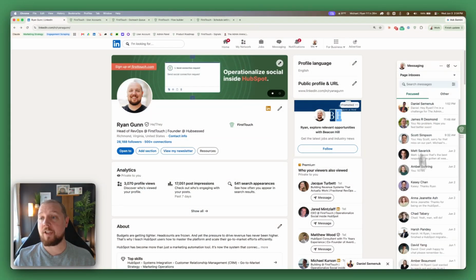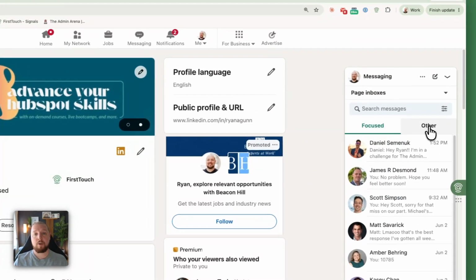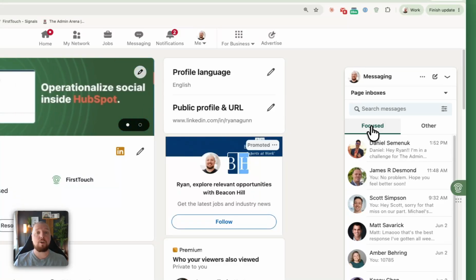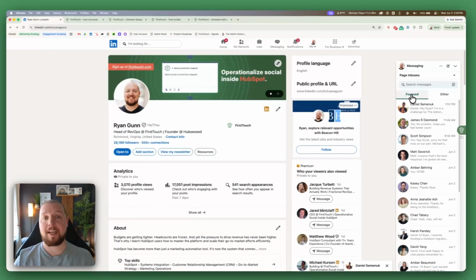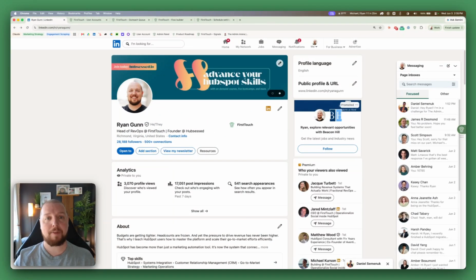Behind the scenes, LinkedIn also has an invisible trust score. That's going to impact whether your messages end up in the focused or the other inbox, which can have a huge impact on whether or not your prospects actually see the messages that you're sending. This trust score is designed to detect spam-like activity, and it's more critical of new accounts. So your account needs to be warmed up similar to how you would warm an email domain for sending.